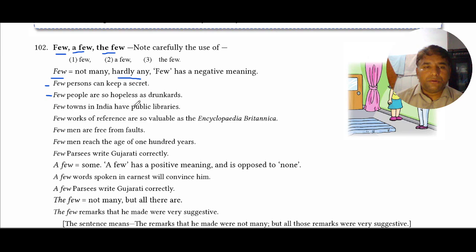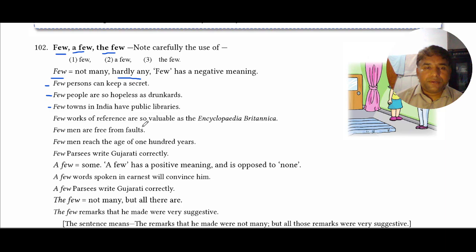Few people are so hopeless as drunkards. The structure of the sentence is affirmative, but it is a negative sentence. It means that nobody is as hopeless as drunkards. Few towns in India have public libraries. No town in India has a public library. This is what this sentence means.